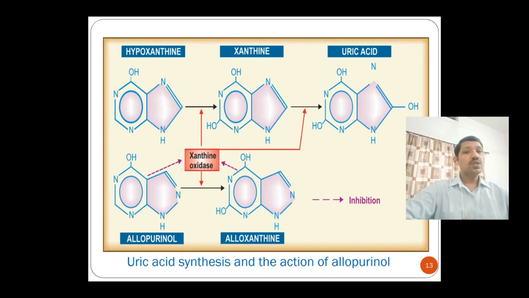It means both the parent drug as well as the metabolite act on xanthine oxidase, inhibiting its effect, by which further uric acid is not formed. In this way, it will decrease the uric acid level in the blood, and when the uric acid level is decreased in our system, it will not get deposited in the joints and other parts of our system.